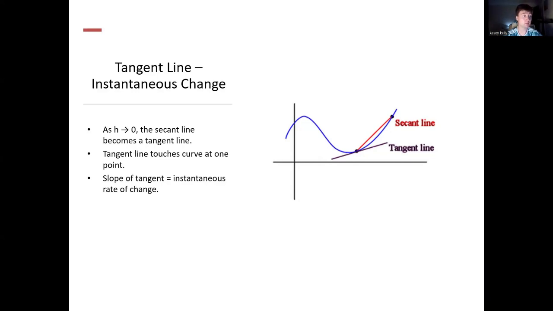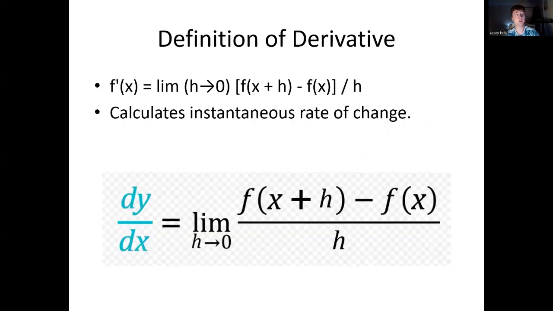As we shrink the distance between the 2 points, so point A and point B that we talked about before, the secant line becomes the tangent line, a line that touches the graph at exactly 1 point. This tangent line gives us the instantaneous rate of change. To make this more precise, as we take the limit of the average rate of change as h approaches 0, the secant line becomes the tangent line, and the slope of the tangent is the derivative at that point. So we'll talk a little bit about the exact definition of the derivative.